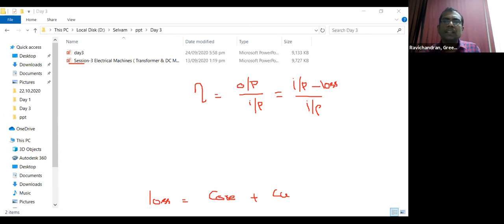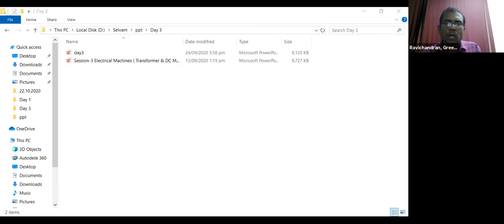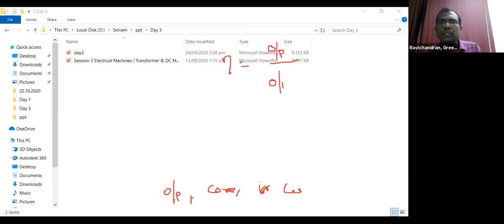Sometimes they give the output power, core losses and copper losses. So once again, efficiency is output divided by input. In the given data, we have the output, so input is equal to output plus losses. It depends upon the question paper, we must choose that.